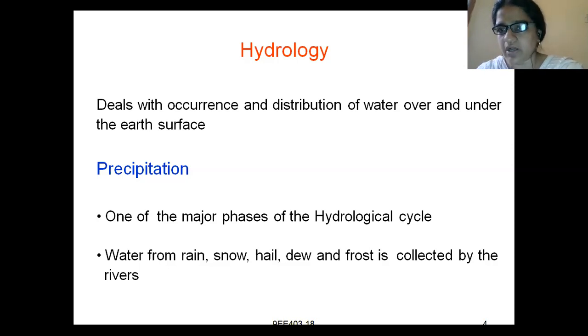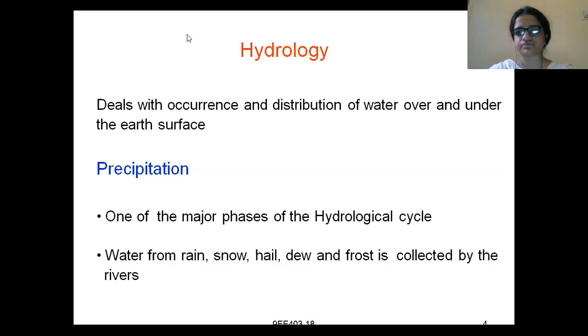Water from rain: whenever rain comes, the water will drop down to the river. Water from rain, snow, hail, dew, and frost. Snow means the white part. Hail, dew, frost are the small forms.